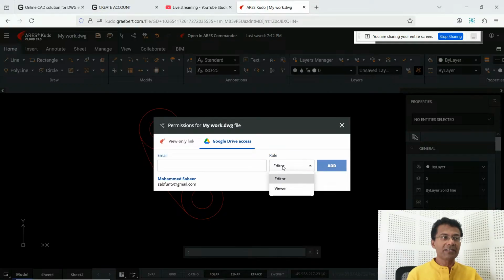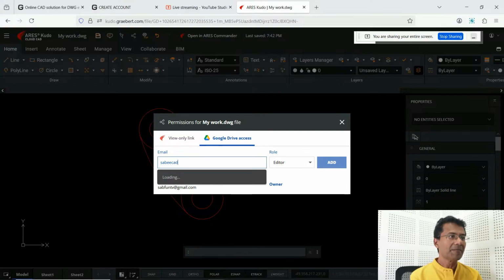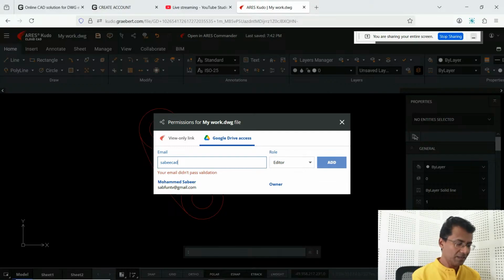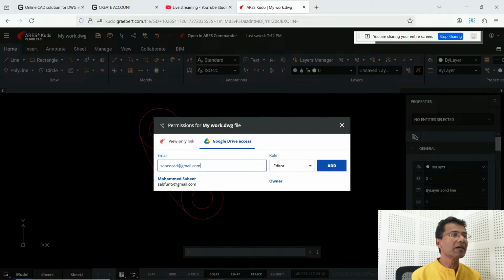Okay, you can give an editor role or a viewer role. Suppose I give a Gmail ID here, then you can click on add, now the editor role is chosen.